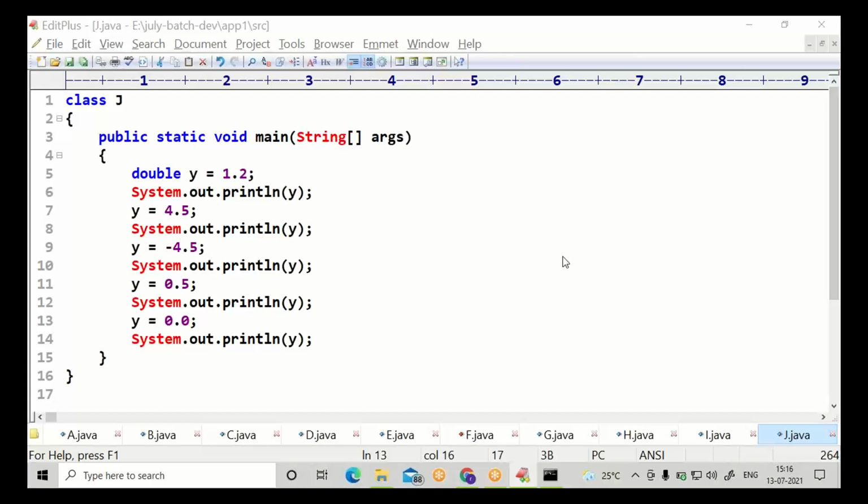Double y is equal to 1.2 initial value, then 4.5, 0.5, 0.0. Anything can be specified.